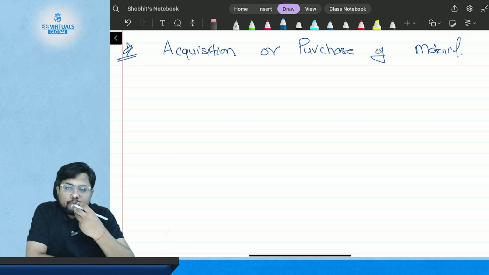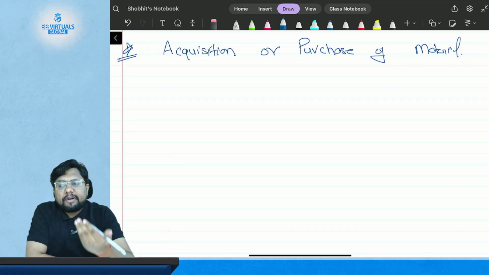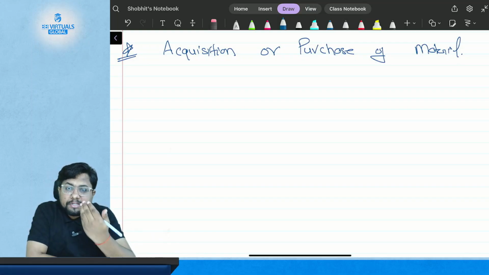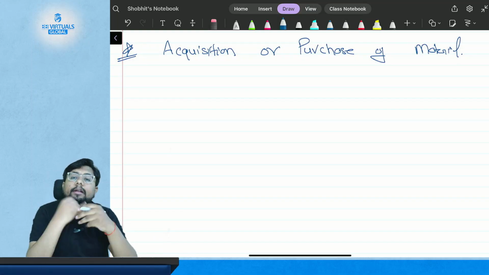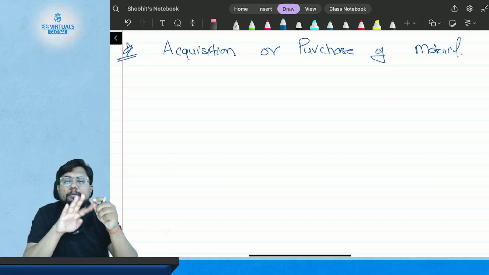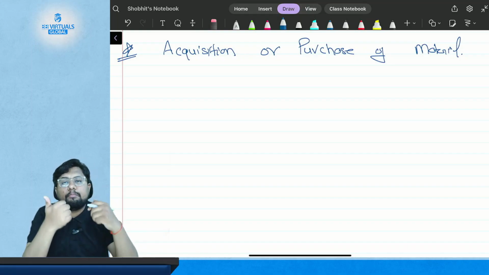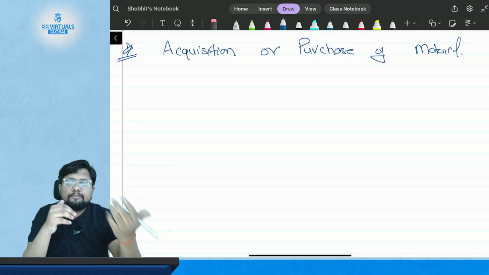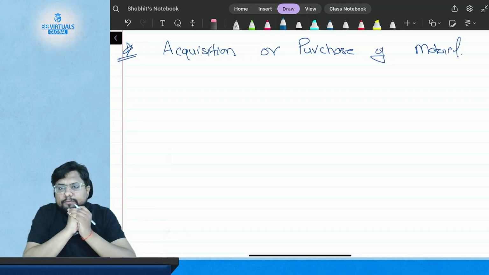Okay, so now what is the process to get the material? There are departments in each factory, or in each industry, or in each company. There are the purchase department, the store department, the manufacturing department, the sales department, the marketing department. There are different types of departments for their different types of activity.